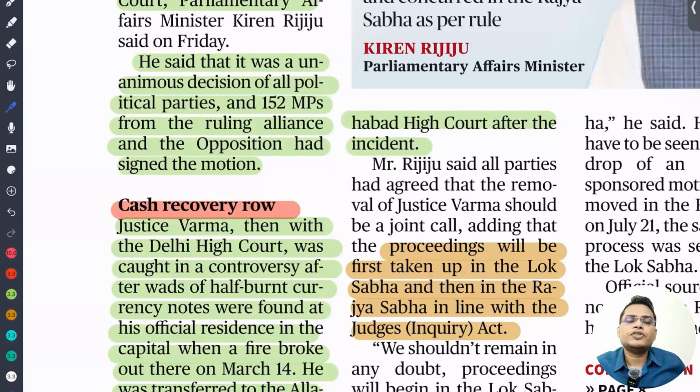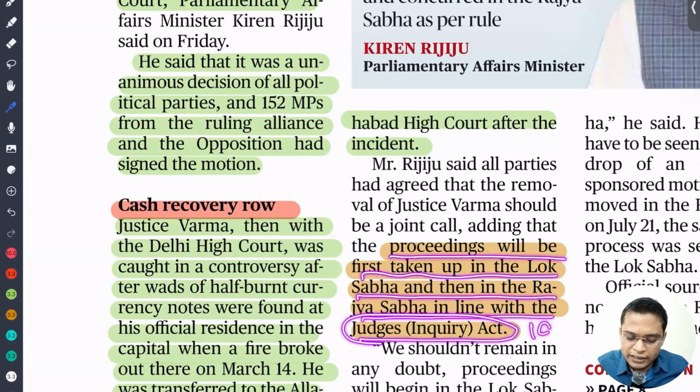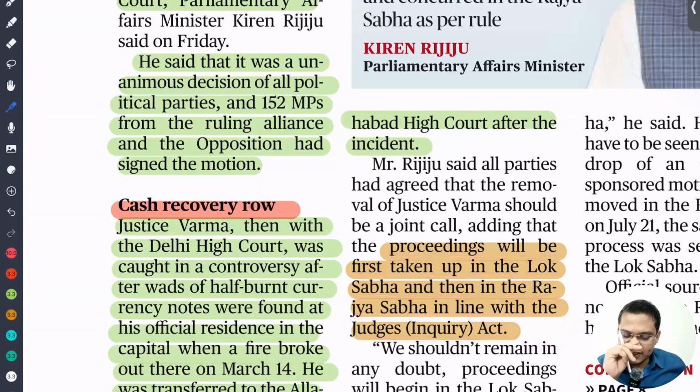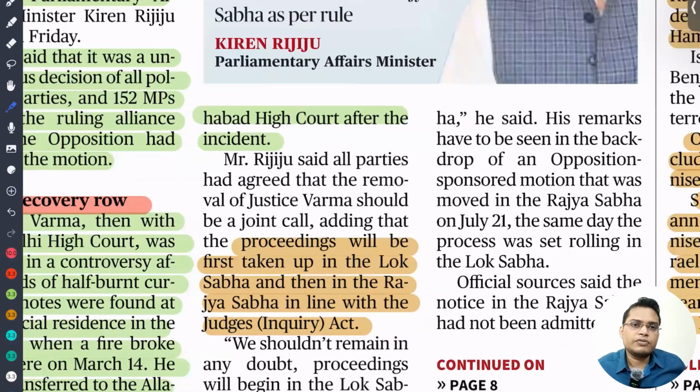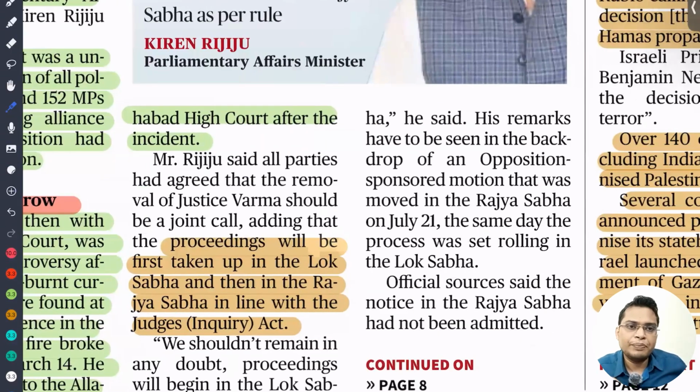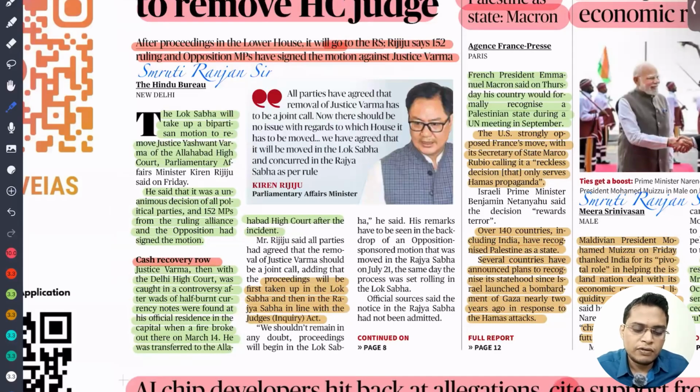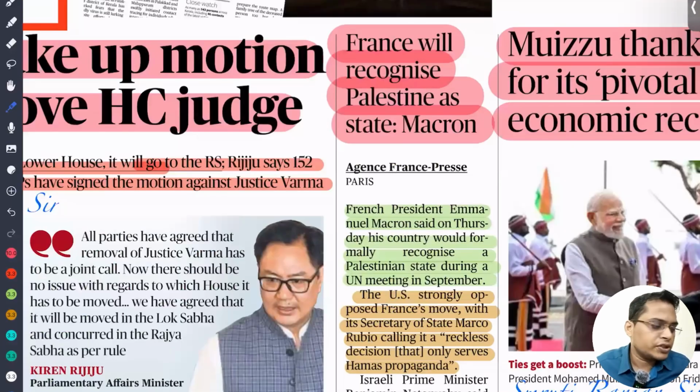So the government has currently accepted it in the Lok Sabha, and the impeachment motion will be started. The proceeding will first be taken up in the Lok Sabha and then the Rajya Sabha, in line with the Judges Inquiry Act 1968. The removal of judges is governed by the Judges Inquiry Act 1968. Don't worry, I've already made a detailed video about the impeachment process. Please go through that and you'll get a lot of insight. There can be a good question in your mains: what is the procedure for removal of a judge of a Supreme Court or High Court?